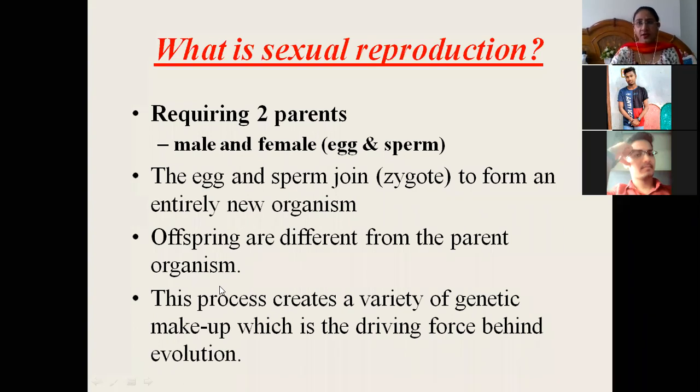तो यहाँ पे क्या होता है, sexual reproduction में the offsprings which are produced are different from the parents, because proper fusion is taking place here. This process creates genetic variability, which is the driving force behind evolution. So whatever the driving force is behind evolution is due to sexual reproduction, because in this type of reproduction genetic variation is created. Whereas in asexual reproduction, there is not much genetic variation, or we can say that all the progenies are of the same genetic constitution as the parents, because only one parent is involved there.